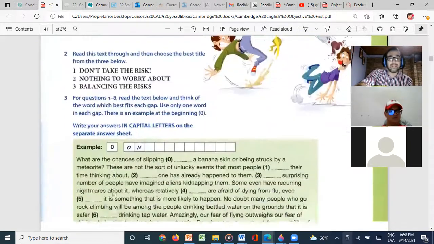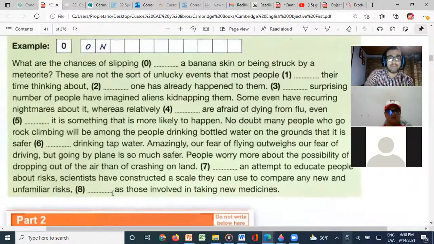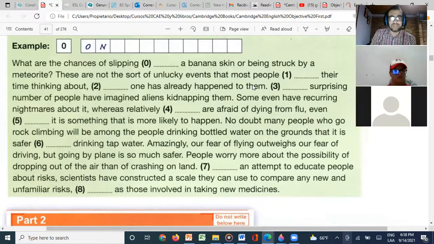If you want, I can give you some time for you to do this activity. Remember, number 0 is the example. Let's try to do this. Okay, let's try to do this part, and maybe I can give you 2 minutes if you want, or a little bit more, so you can fill out the blanks and see which words we need to put here, and then we're gonna check them, and that will be actually the class for today.